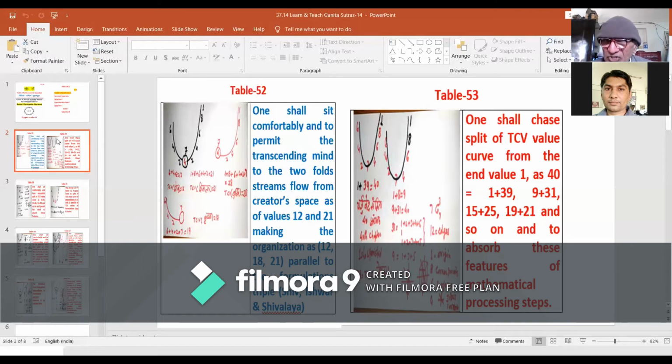This organization takes us to 39 plus 1. 39 plus 1 is the organization which deserves to be absorbed fully, as Yajurved Sahita is a scripture of 40 chapters. The last chapter is Isha Upanishad.